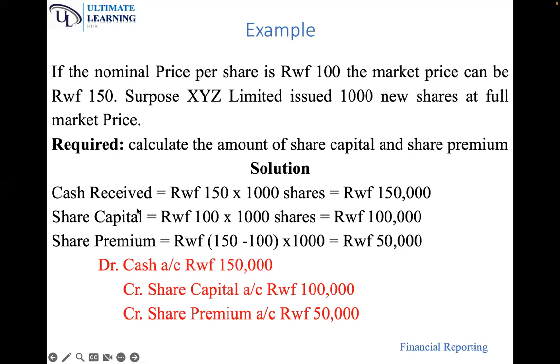Now, what goes to the capital? There will be two capitals: share capital and share premium. The nominal price goes to the share capital and the market price minus nominal price, times of course the number of shares, goes to the share premium. So you debit cash, you credit share capital, you credit share premium.